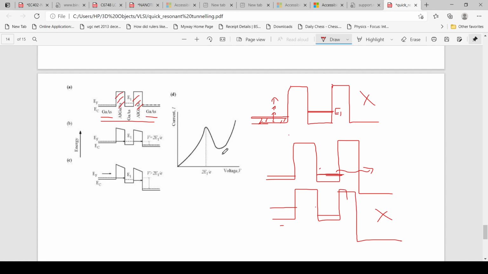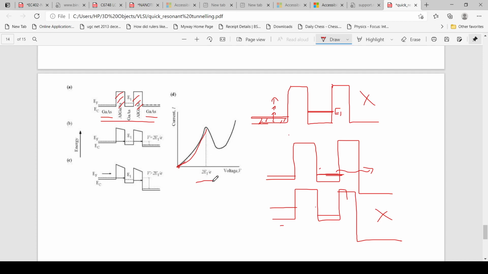A graph is shown here of the current versus applied voltage. In the first region there is no tunneling, so the current is zero. Initially the current is zero, and when we increase the voltage, the Fermi level will be more or less equal to the energy of electrons in the quantum well, and the tunneling will happen, and the tunneling will be maximum at 2E1 by e.